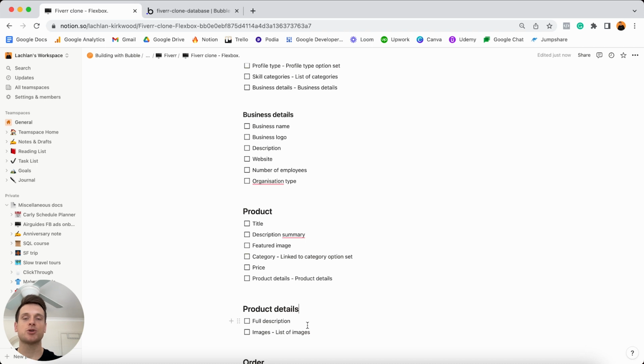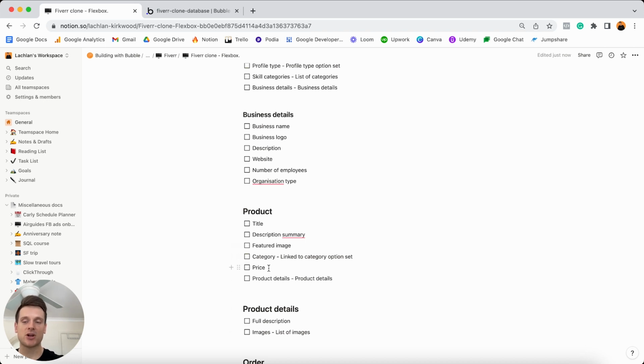And so what I've done to ensure that our application won't slow down is I've split these larger data fields into a separate data type. So that way on our homepage or on our search results page, when we're loading a list of, let's say, 100 products, we're not loading all of the images and the description, because at that point in time, we don't actually need to display that data. It's only when someone clicks through and views that dedicated product page that we want to actually display that information. So I've split these into two separate data types.